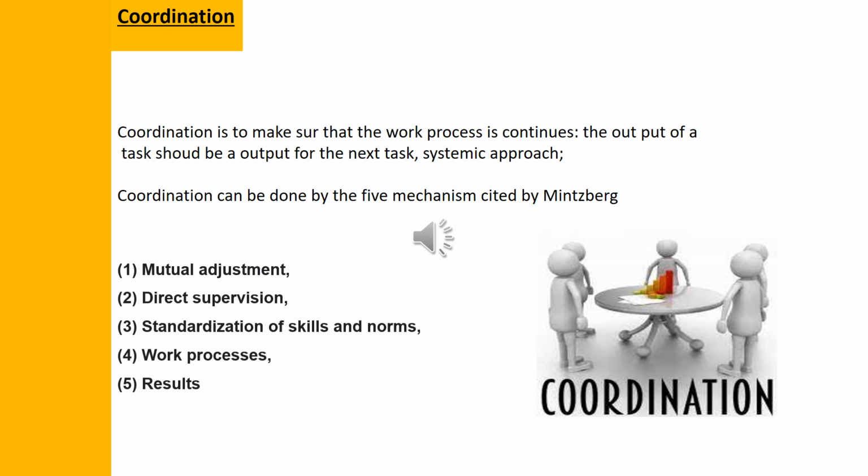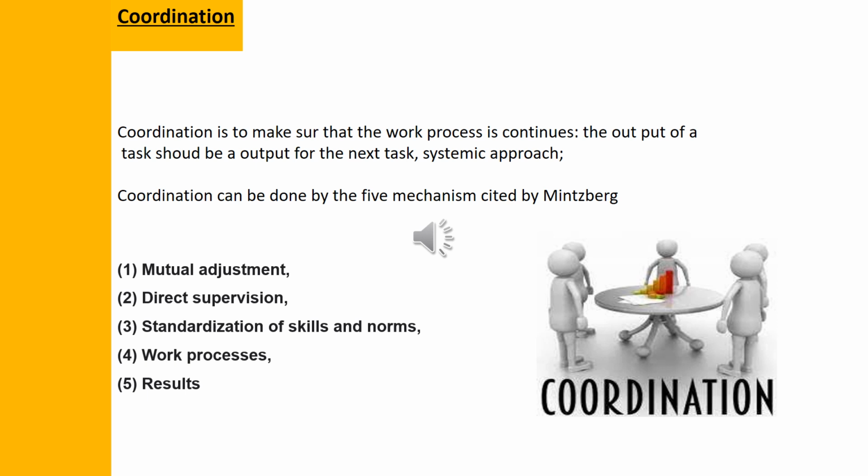First one is the mutual adjustment. Question: what does it mean, mutual adjustment? We define mutual adjustment as a process to coordinate between 2 workers. The tool of coordination is communication, that means direct communication.